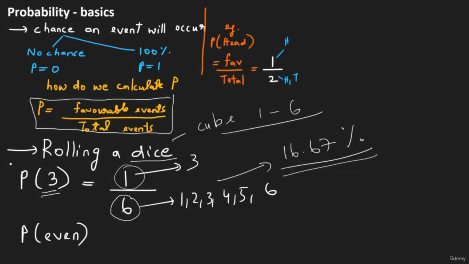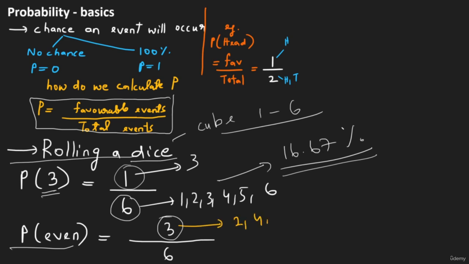Alright, now let's also find the probability to get an even number. So it's the same case. We are rolling a dice and we want to find out what is the chance to get an even number. Now again, probability is favorable events by total events. How many favorable events are there? There are 3 favorable events, right? And the total number of events is 6. Which are these favorable events? If you get 2, 4 or 6, right? If the outcome of rolling the die produces a 2, a 4 or a 6, you get an even number, right? So there are 3 favorable events.